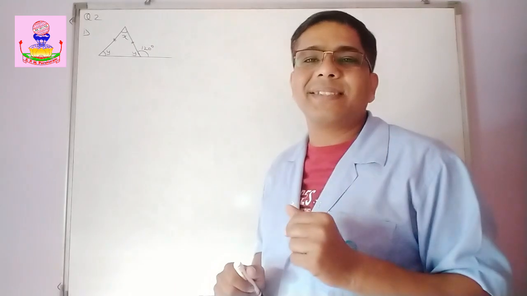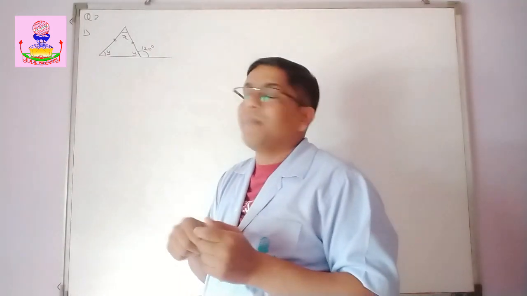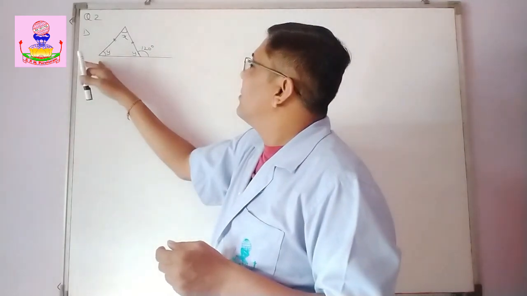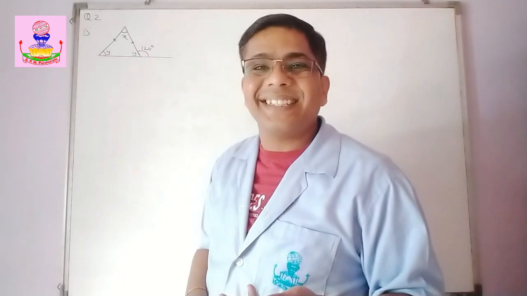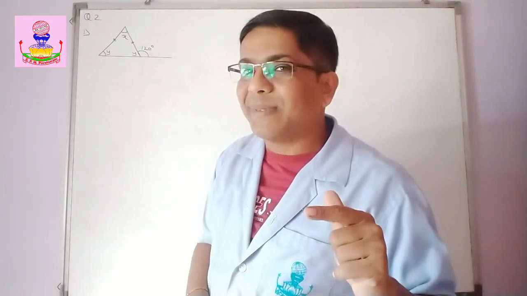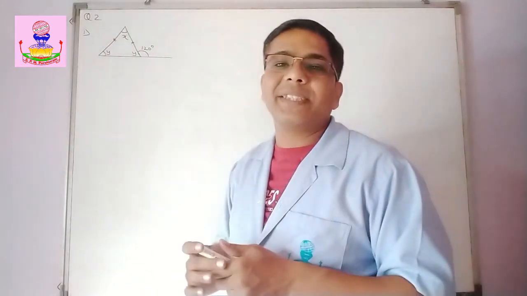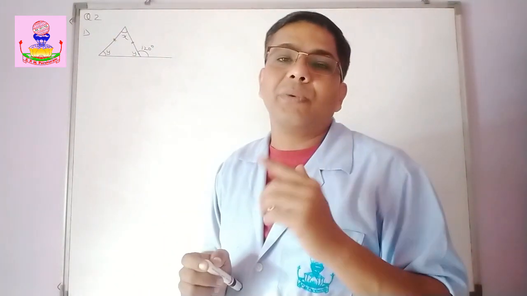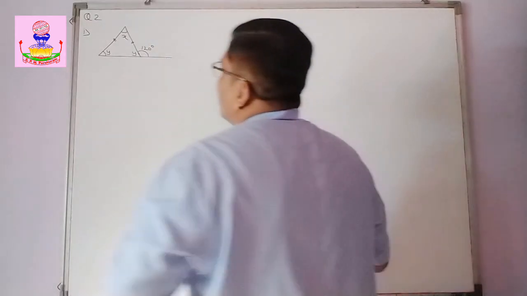So, 60 plus 60, 120. Okay. And I can find x. How? 180 minus 120, 60. What type of triangle it becomes then? Yes, equilateral triangle. Okay. But here, given information is only two sides are equal. So, we are going to solve the example by that way only.